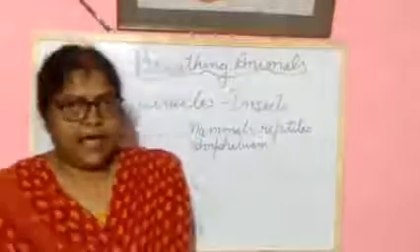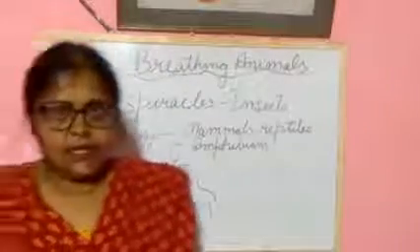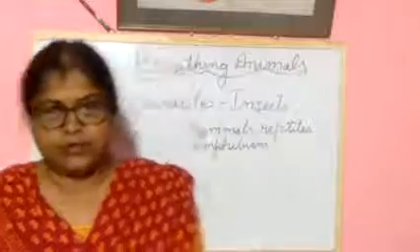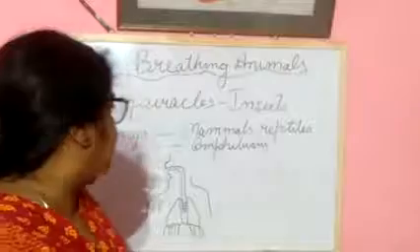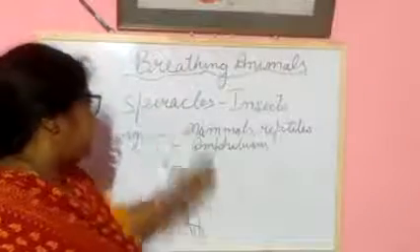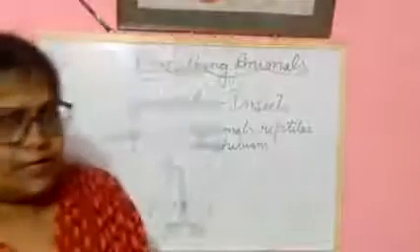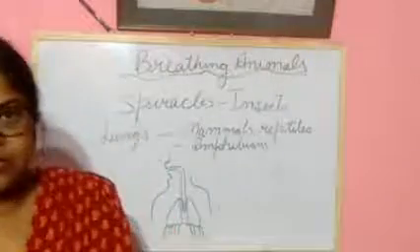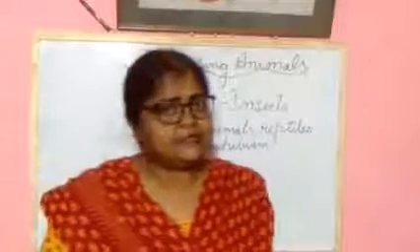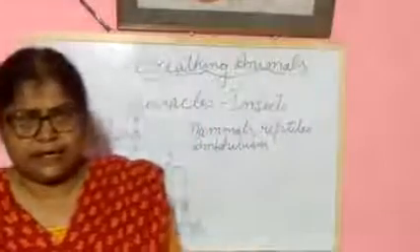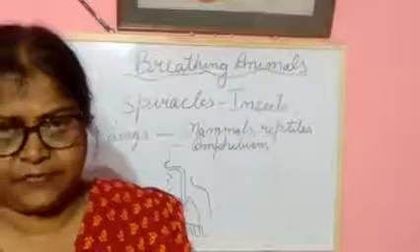animals. Different types of animals breathe with different things. Some use their gills, some use their body surface or moist skin, some use their spiracles, and some use their lungs. Yesterday I explained to you about gills: animals that live in water use their gills to breathe. Next one is body surface or moist skin.